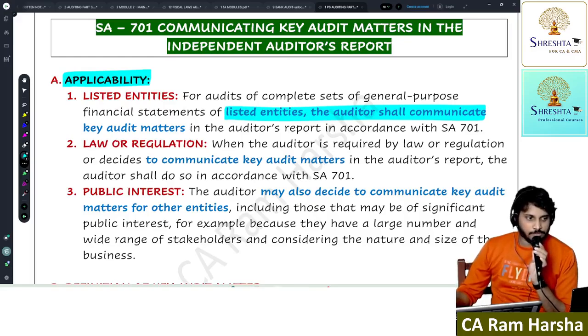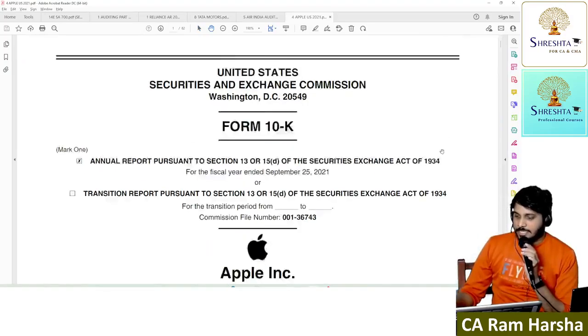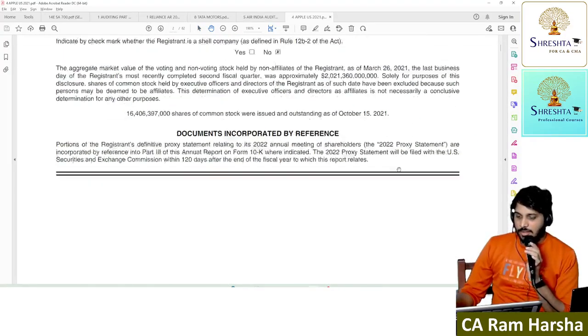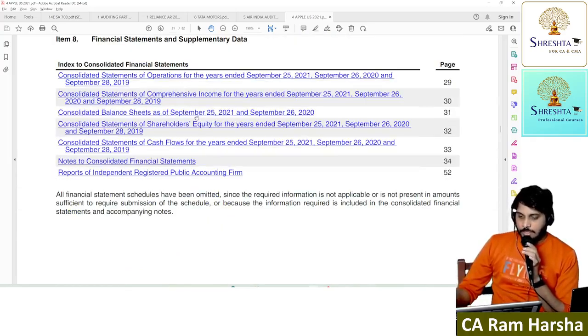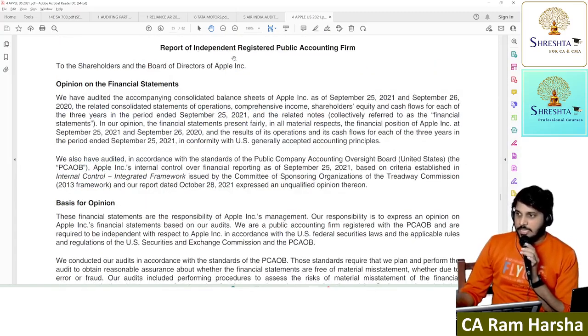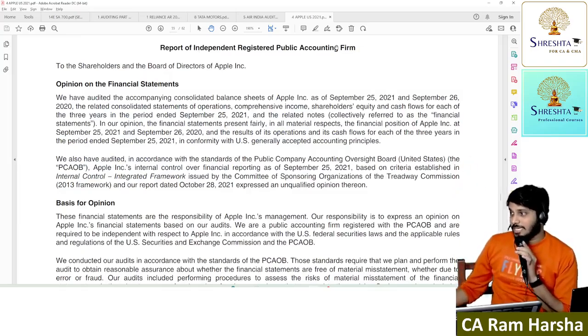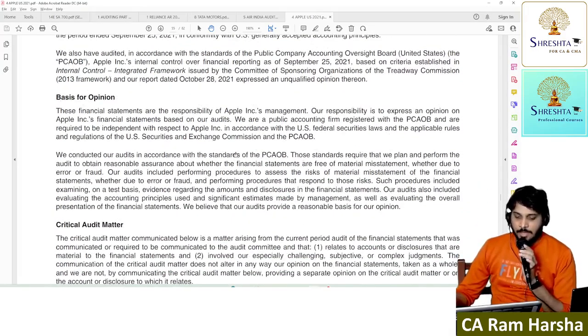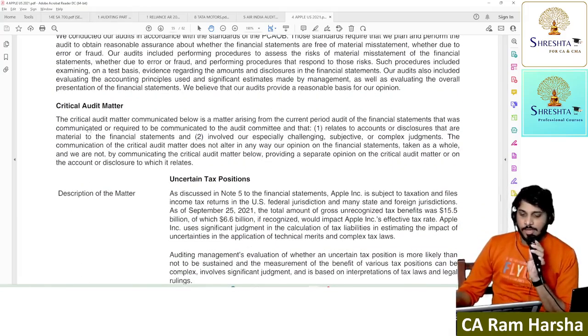And you see, Apple auditors, you see. This is the United States, Apple Incorporation. This is the annual report of the Apple company, so these are the financial statements. This is the report of the independent registered public accounting firm. We use a heading, what? Here they are using what? Independent registered public accounting firm. And they have also given opinion and basis for opinion like us, the US also. Critical audit matter.